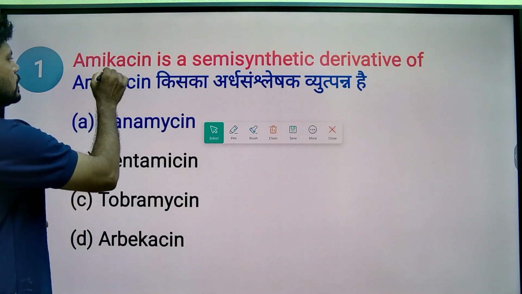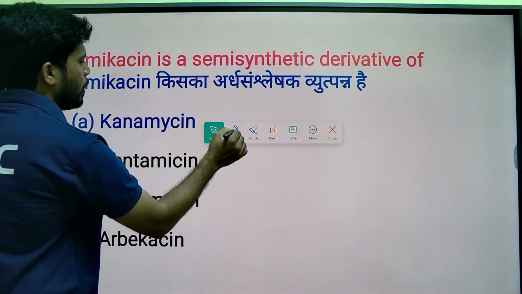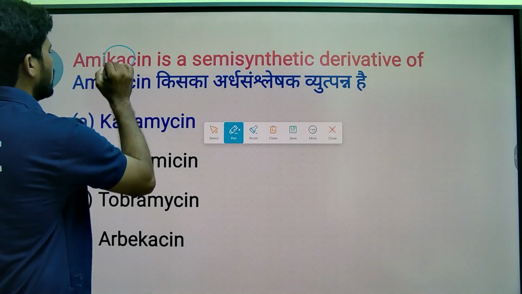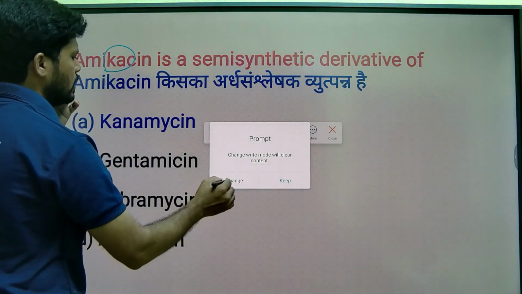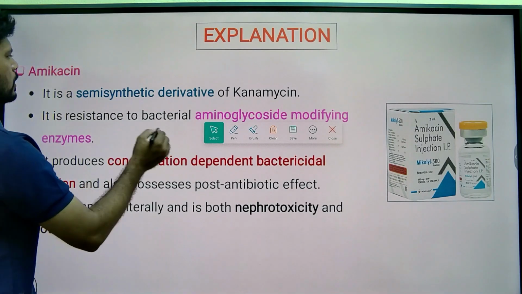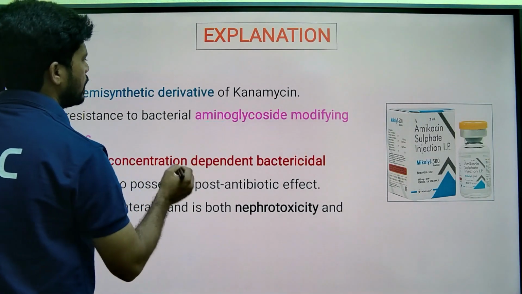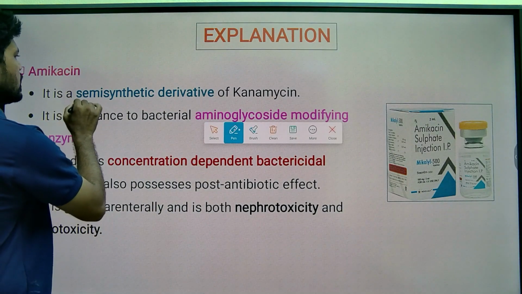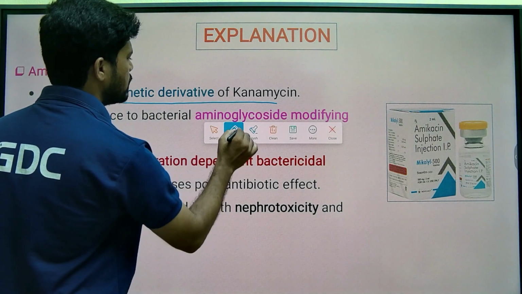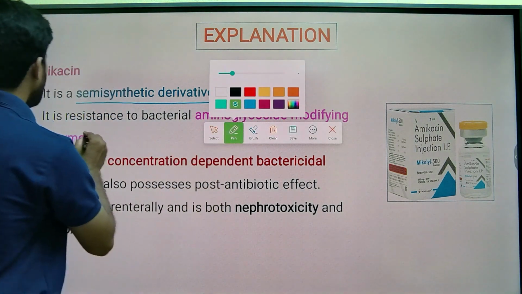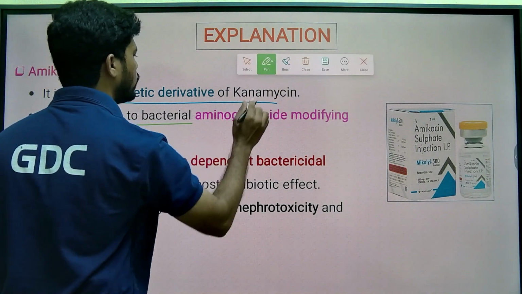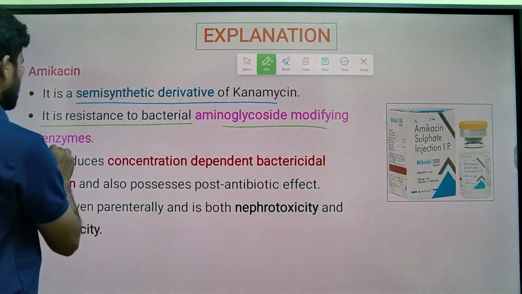Amikacin is a semi-synthetic derivative of kanamycin, and it is resistant to bacterial aminoglycoside modifying enzymes.